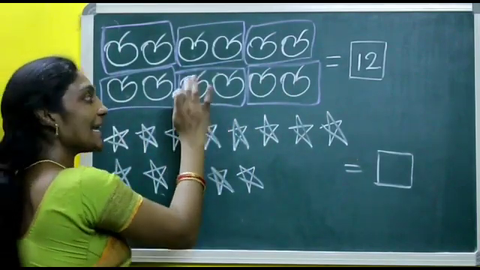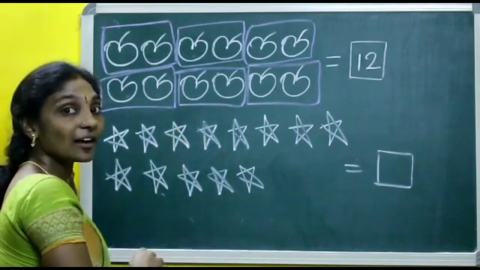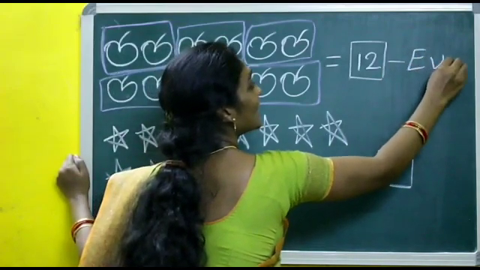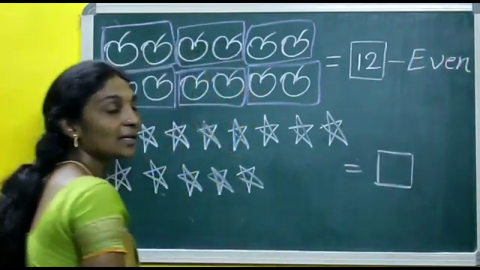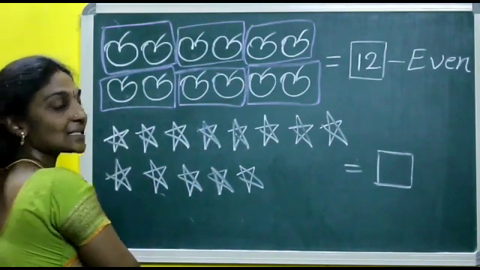So if any number can be put in pairs, what do we call it, even or odd? Yes, even. 12 is an even number. Next, let us put these stars in pairs.